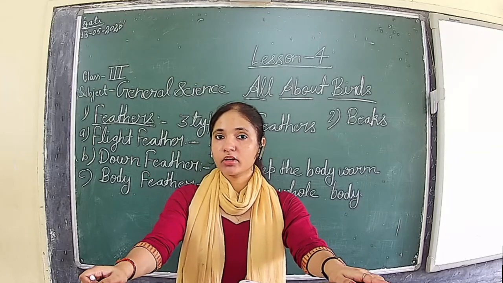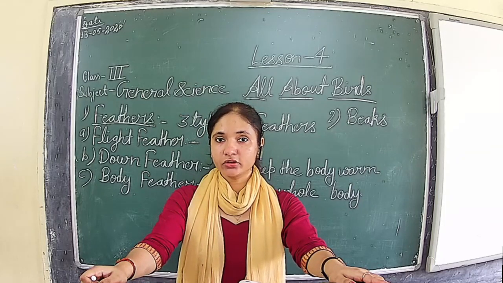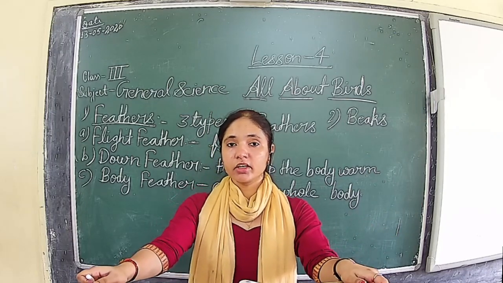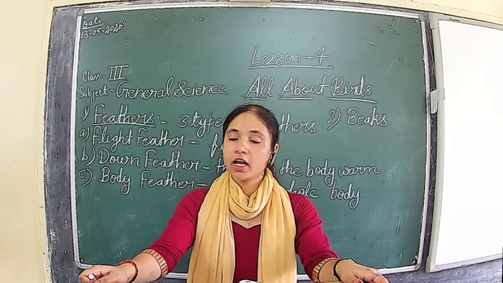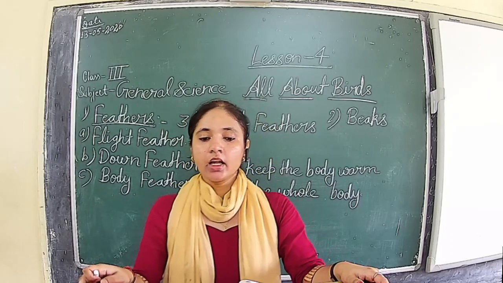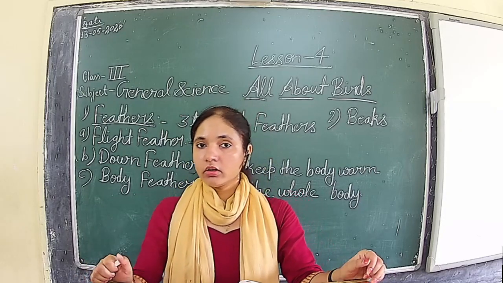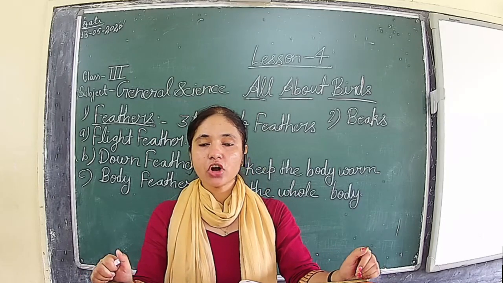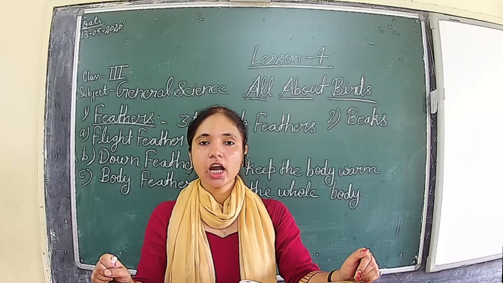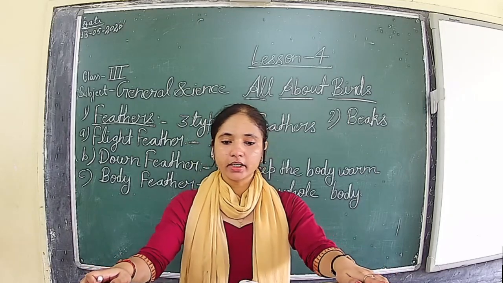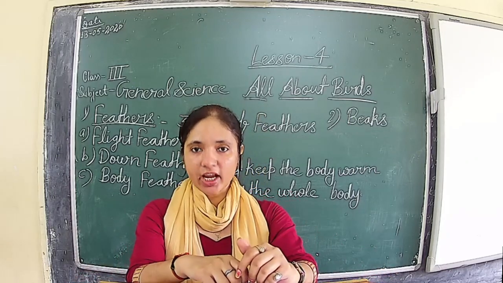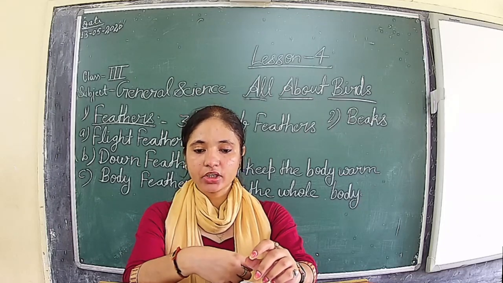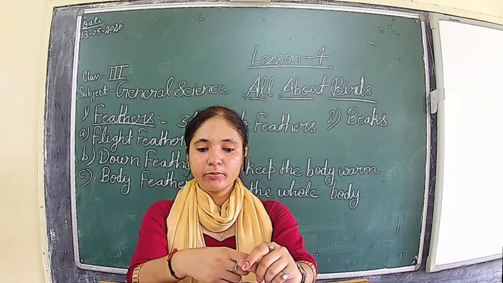Already we have discussed the carnivorous birds in the last chapter, which eat the flesh of other animals. So what type of beak should they have? They should have a sharp, strong, and hooked beak. They use that beak for eating flesh and to tear off meat.